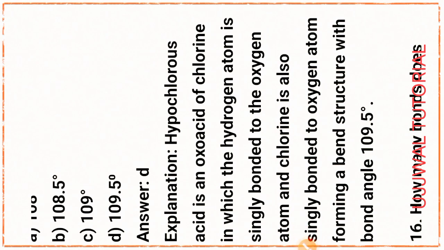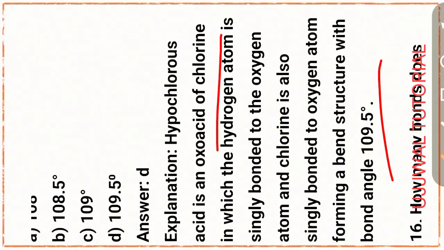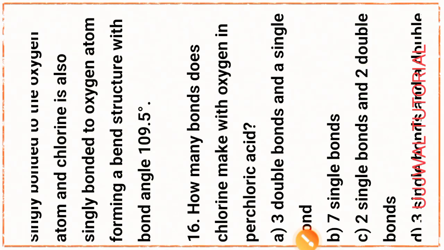Hypochlorous acid is an oxo acid of chlorine in which the hydrogen atom is singly bonded to the oxygen atom, and chlorine is also singly bonded to the oxygen atom, forming a bent structure with bond angle 109.5 degrees.